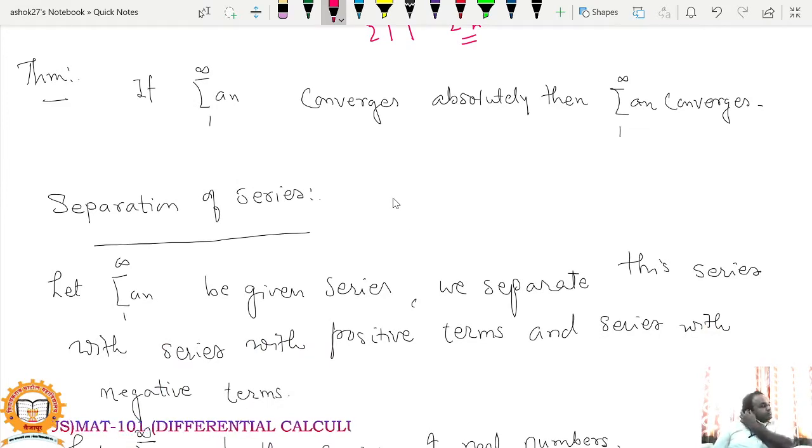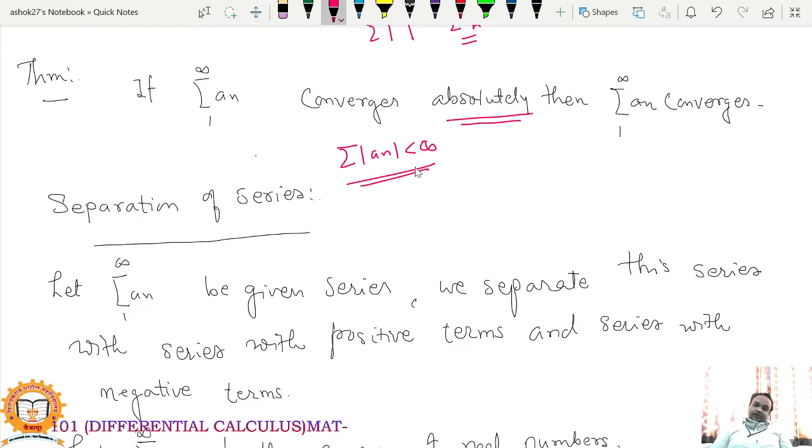So there is one theorem. If summation a_n converges absolutely, then summation a_n converges. So it is the same thing. What is absolute convergence? It means summation mod a_n is convergent, and this theorem tells that if summation mod a_n is convergent, it implies that summation a_n is also convergent. Means in absolute convergence, both series, summation mod a_n as well as summation a_n, are convergent.